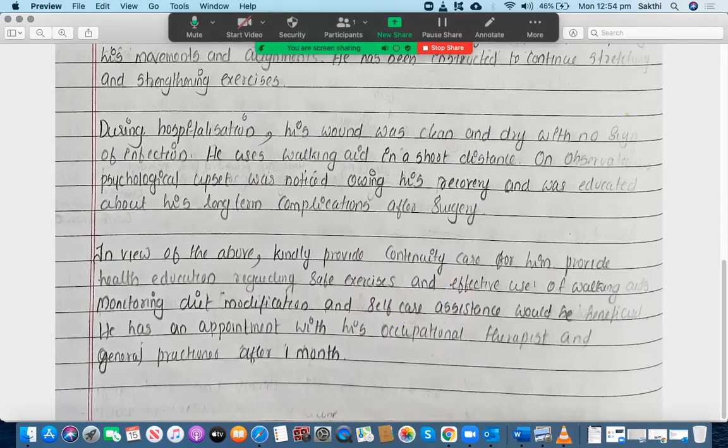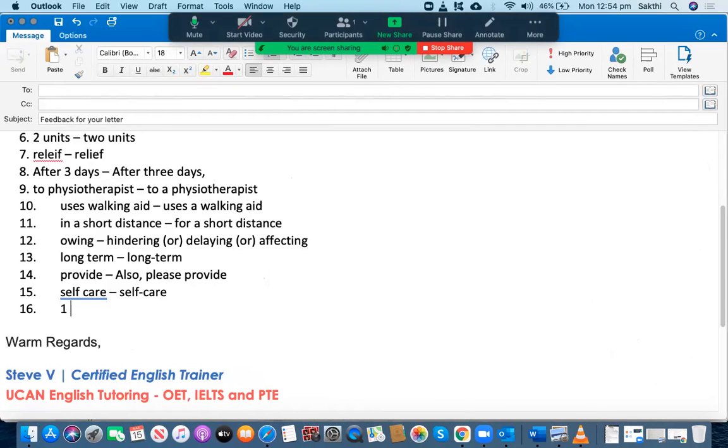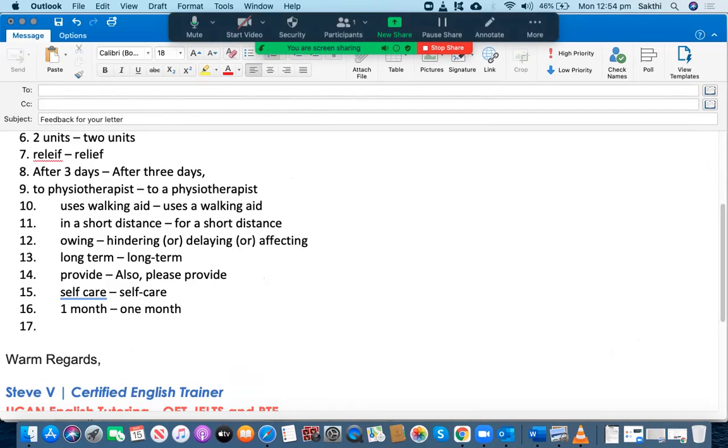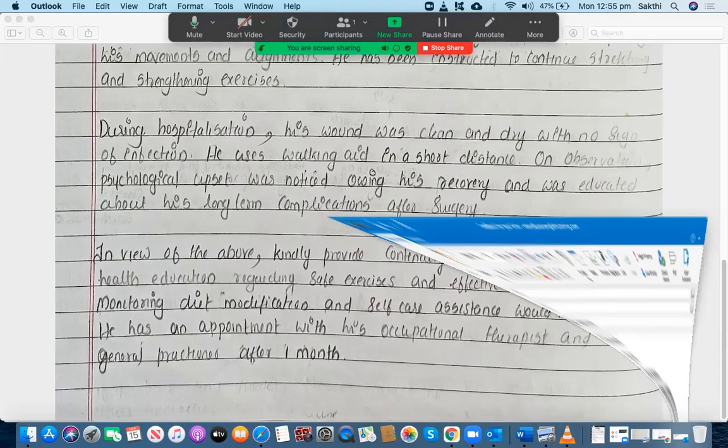He has no appointment with his occupational therapist and general practitioner after 1 month. He has an appointment, sorry. He has an appointment with his occupational therapist and general practitioner after 1 month. Okay, so if the number is 10 or below, it's better to use the word form. So that's fine.